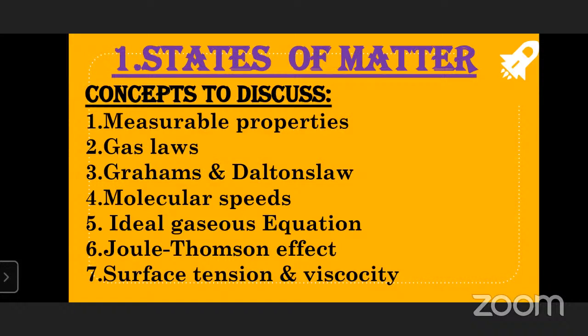So the topics, if we see, the first is the measurable properties. Majorly in this lesson we'll discuss especially gas. So states of matter. Generally everybody knows that matter is defined as whatever occupies space, and it can be in three states: a solid state, a liquid state, as well as a gaseous state. The fourth state is the plasma state.